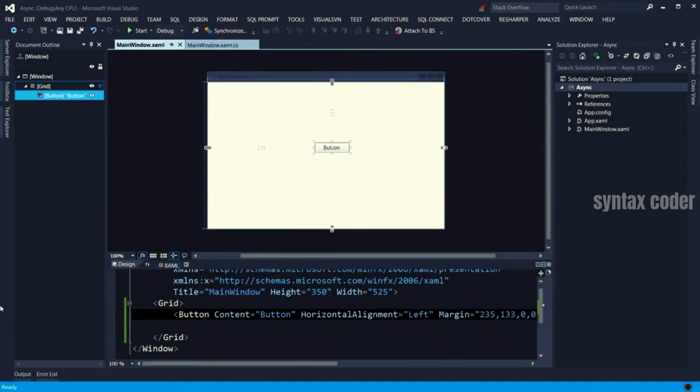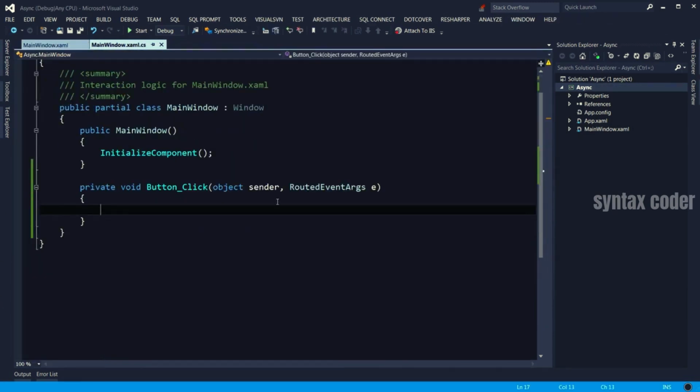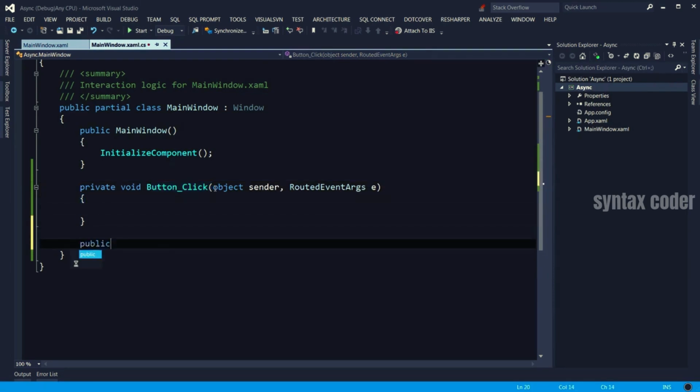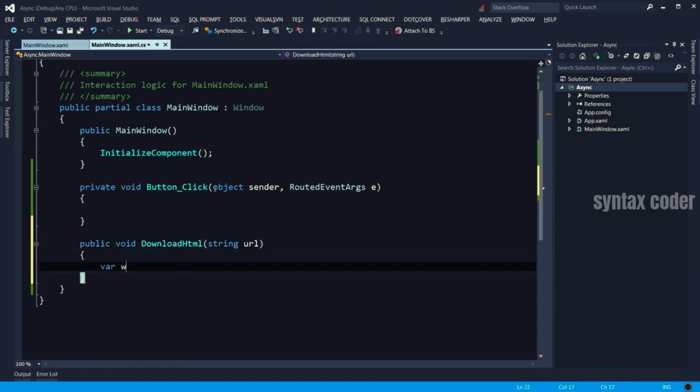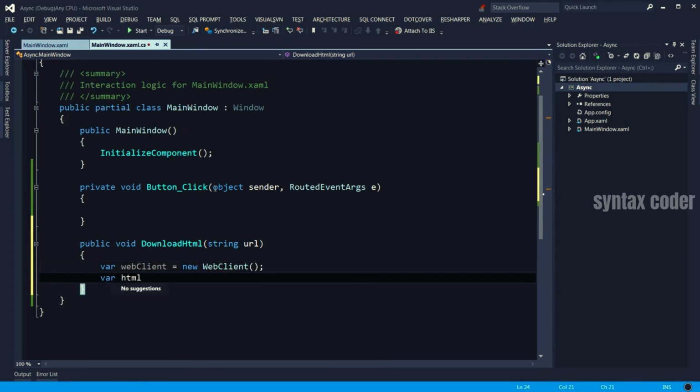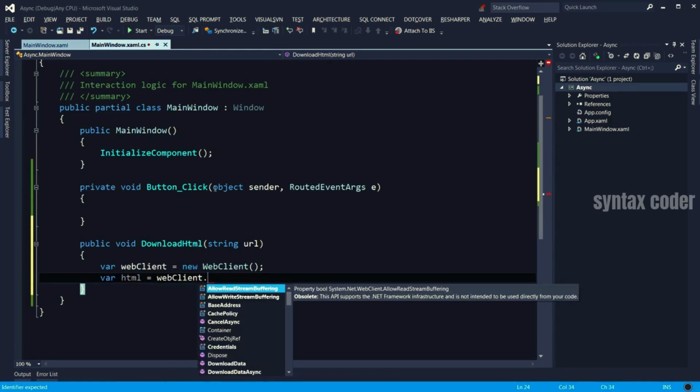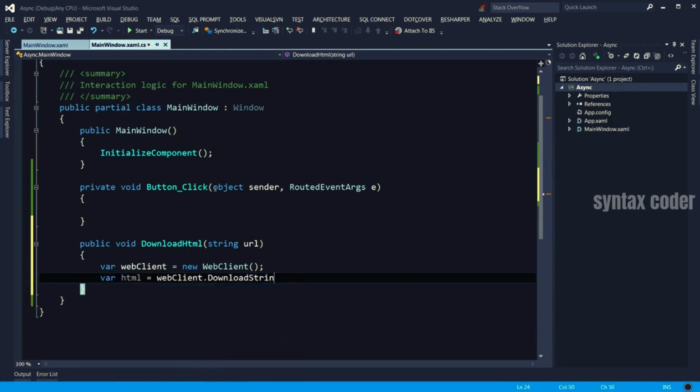Okay, here I've got a basic WPF application with one form and a button here. And behind this form, we have a handler for clicking of that button. First, let's see how a synchronous operation can affect the responsiveness of our application. So I'm going to create a method here, DownloadHtml, that takes a URL. We're going to use a web client, and then get the HTML at that URL using the DownloadString method. DownloadString takes a URL and returns a string, which in this case is an HTML.